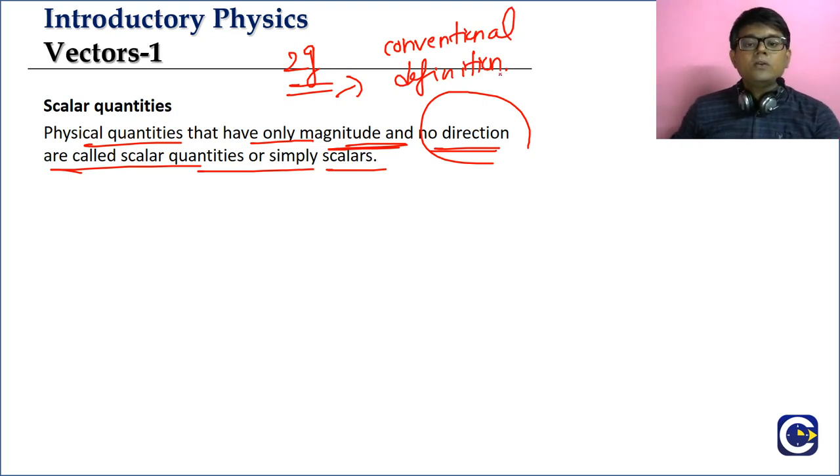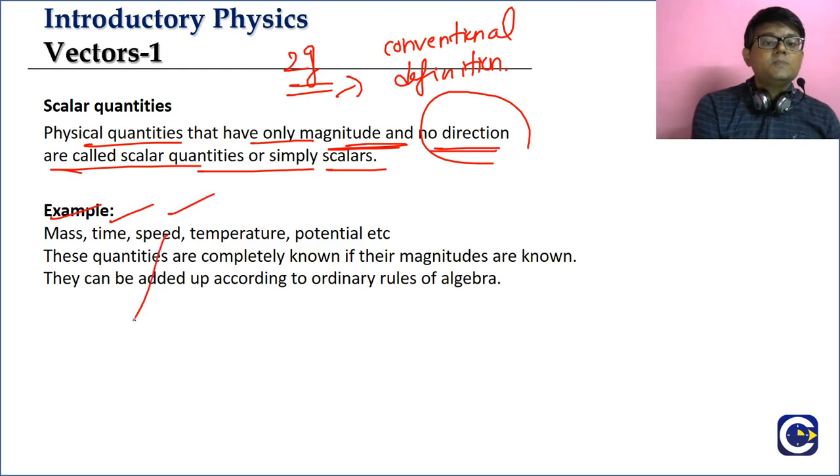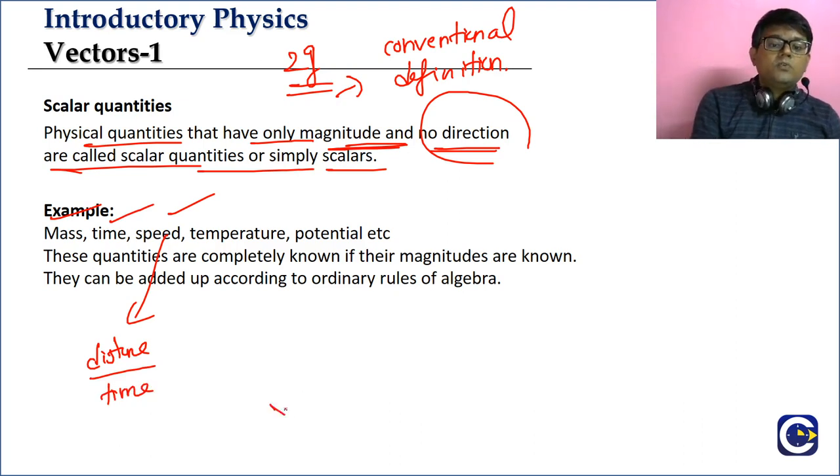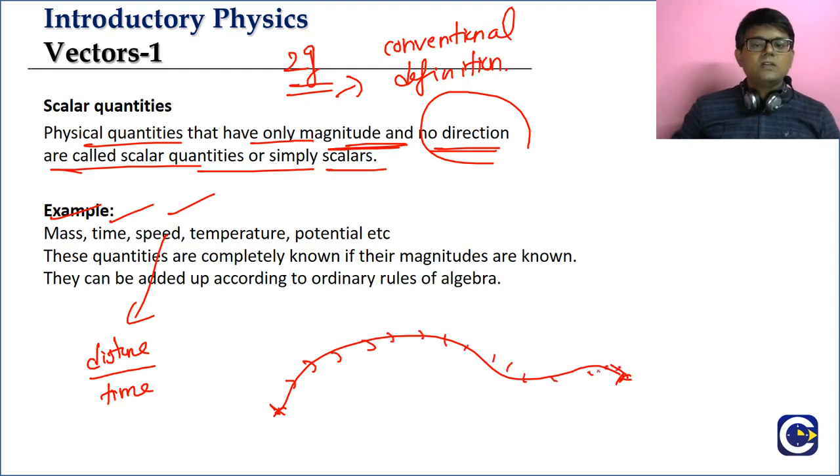Now we will go into the examples. We have already discussed a few examples. Mass is a scalar, and time is also a scalar. How do we calculate speed? Speed is distance by time. Distance is, if you go from one place to another along a path, the total length of the path. So distance is also a scalar, and distance by time, which is speed, is also a scalar.